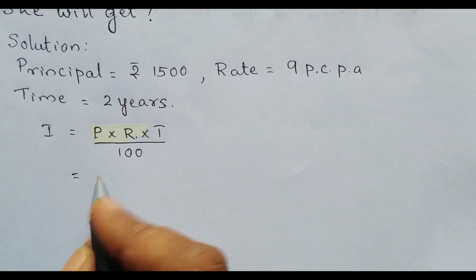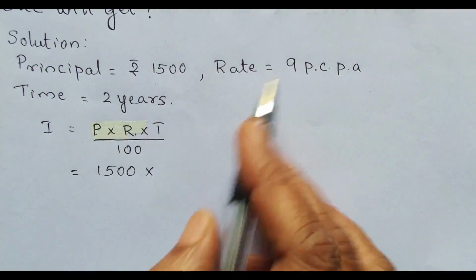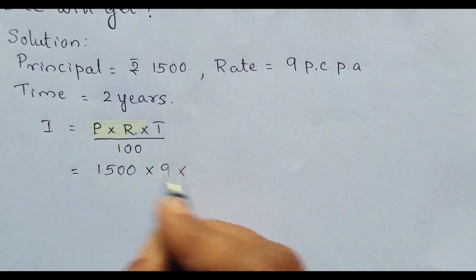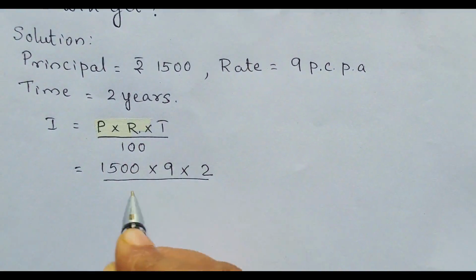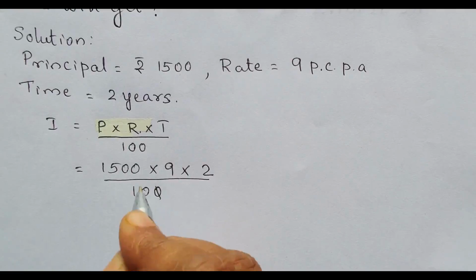So we have 1500 multiplied by, the rate of interest is 9, multiplied by 2, which is the time, divided by 100. Let us cancel the zeros.